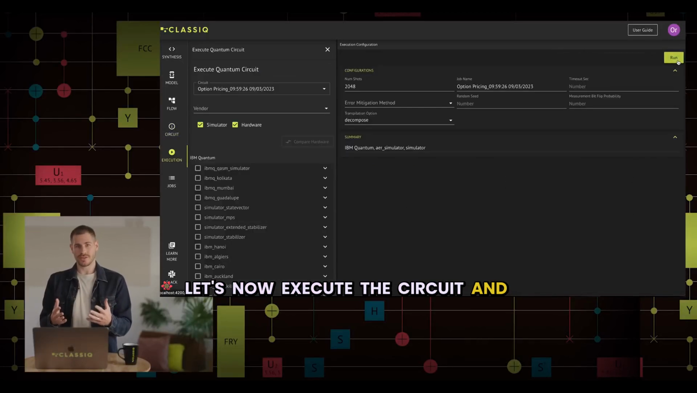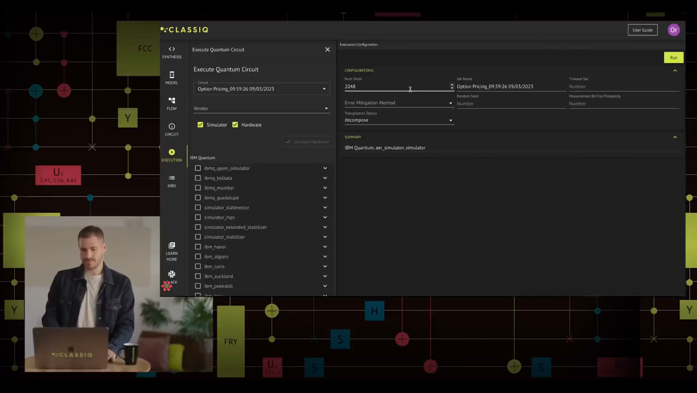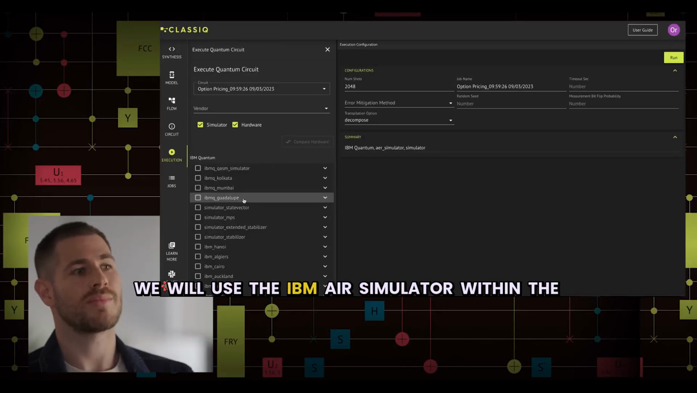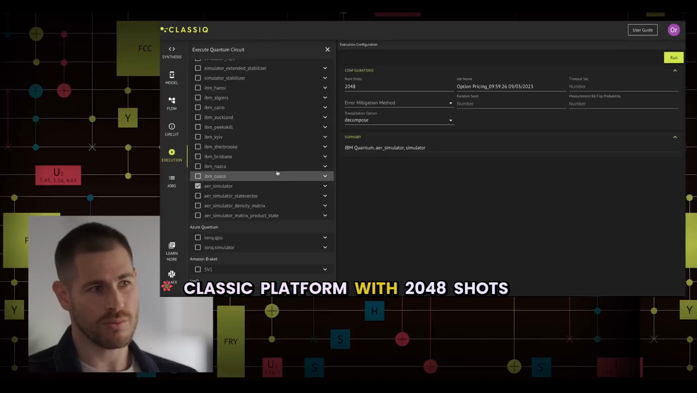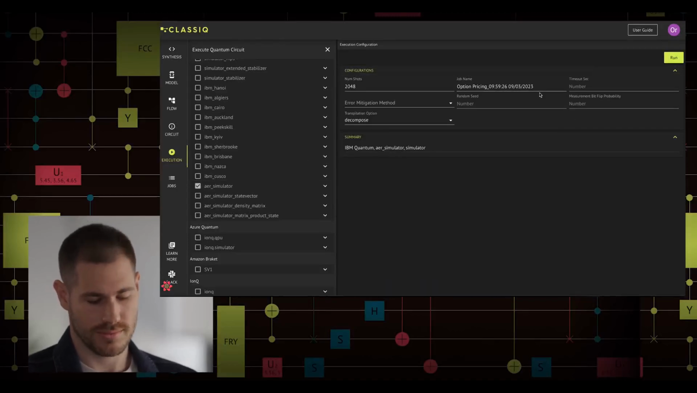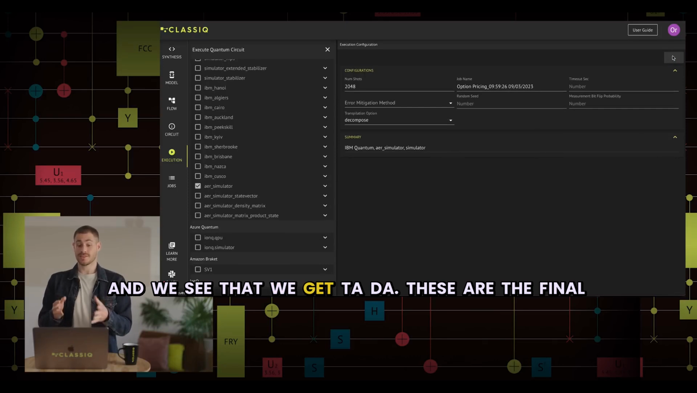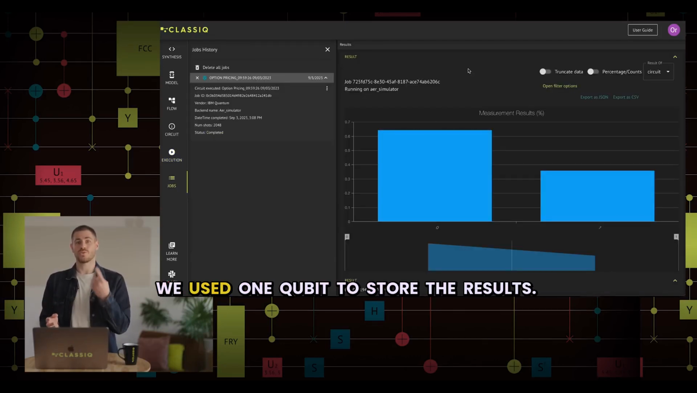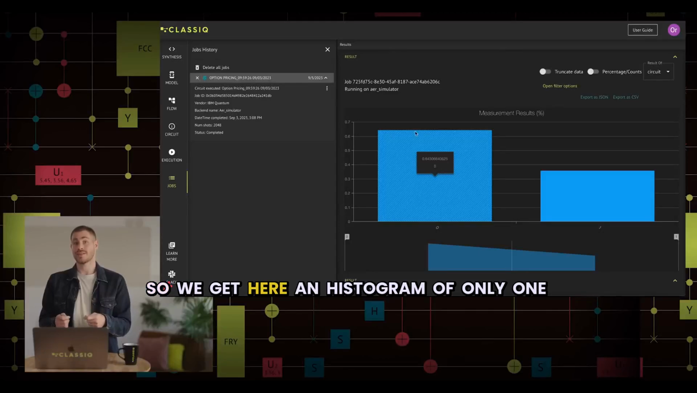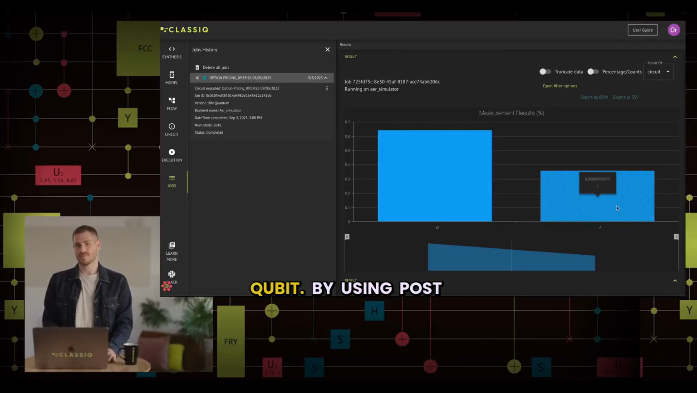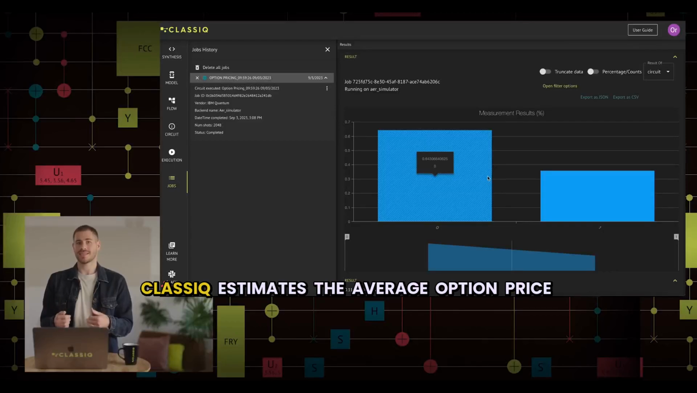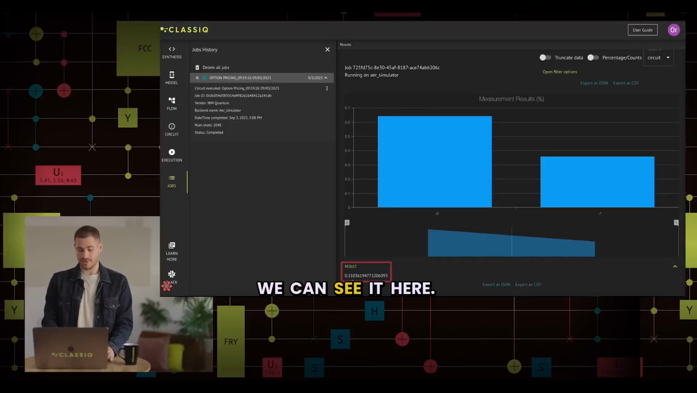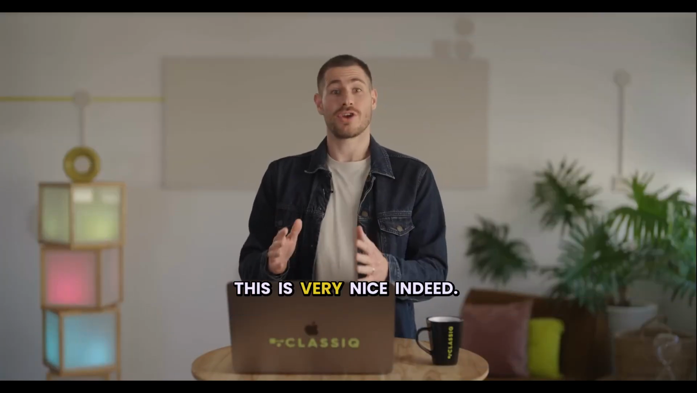Let's now execute the circuit and see how the results look. Here we are in the execution page. We will use the IBM Aer simulator within the Classiq platform with 2048 shots. And we see that we get, ta-da! These are the final results. As we've seen, we used 1 qubit to store the results, so we get here a histogram of only 1 qubit. By using post-processing techniques, Classiq estimates the average option price from the resulting histogram, and we can see it here. This is very nice indeed.